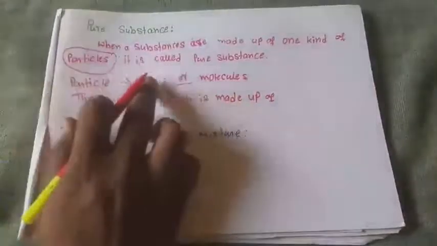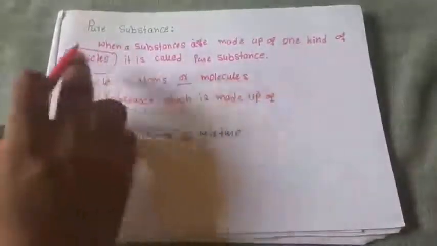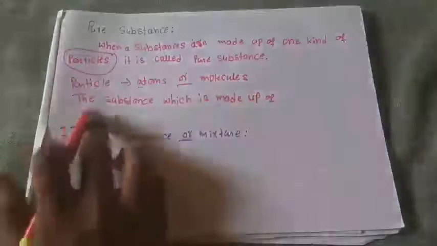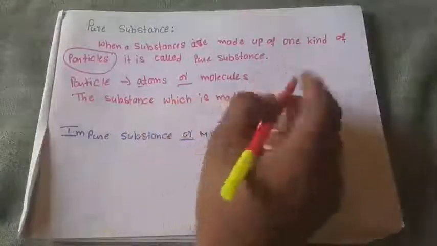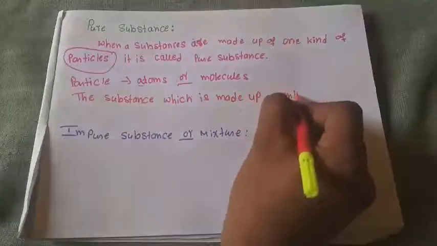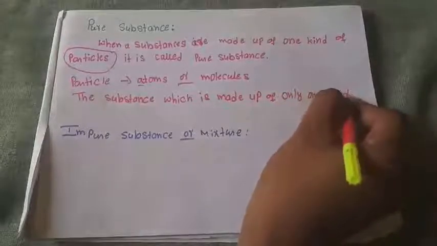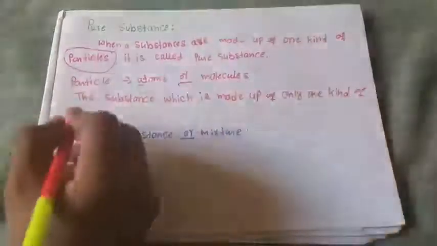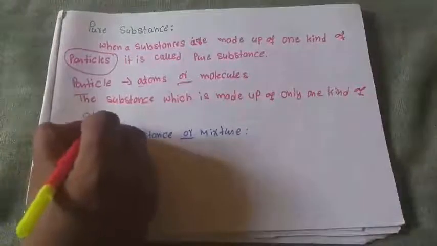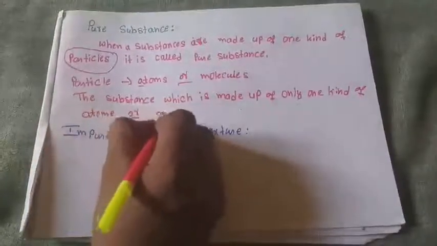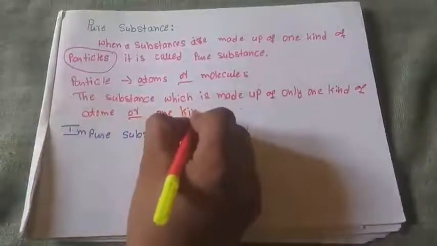The particles are nothing but atoms or molecules, so you replace the particles by atoms or molecules. Because of that, a pure substance is a substance which is made up of only one kind of atoms or one kind of molecules.